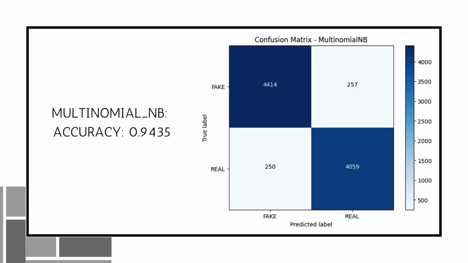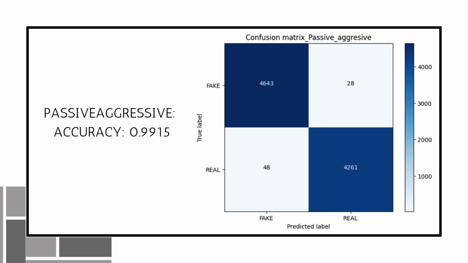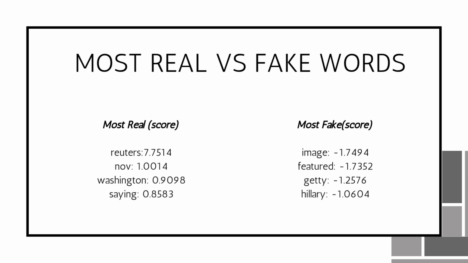Following is the confusion matrix and accuracy for each model. Here, just take a very quick look. After comparing the three, we can find the passive aggressive model has the highest accuracy.